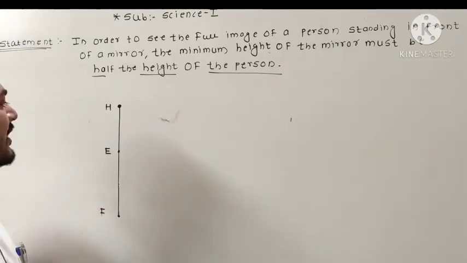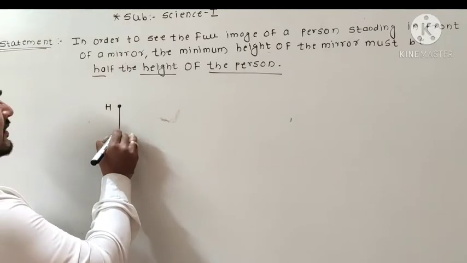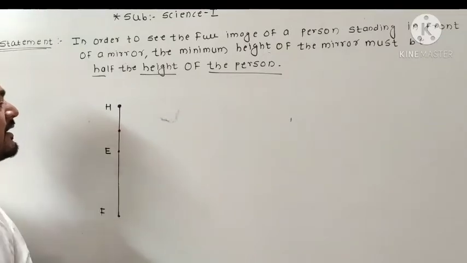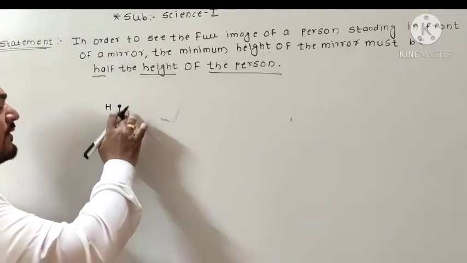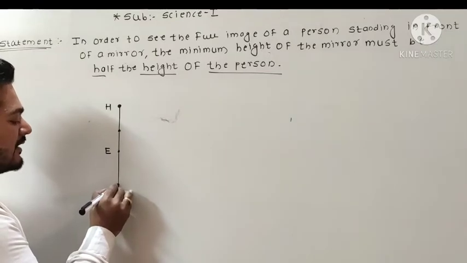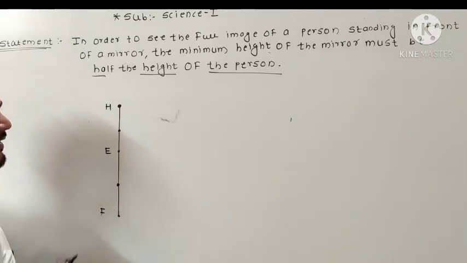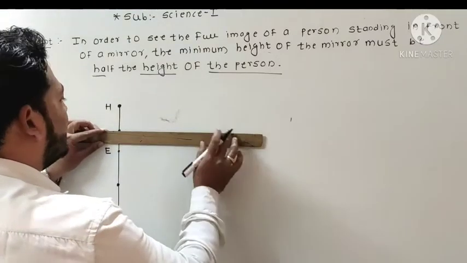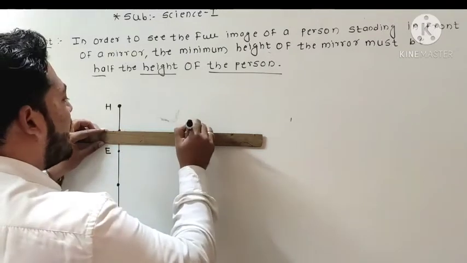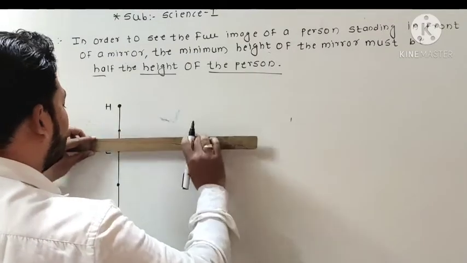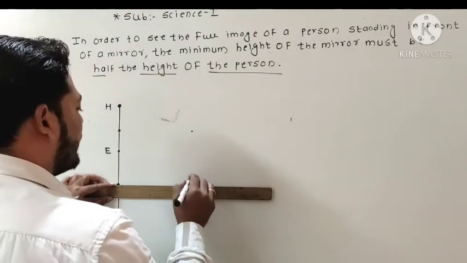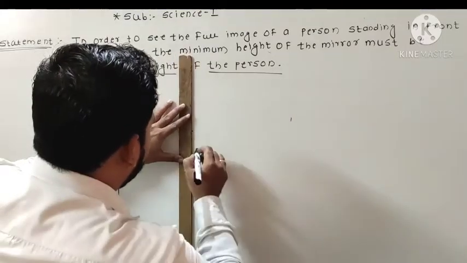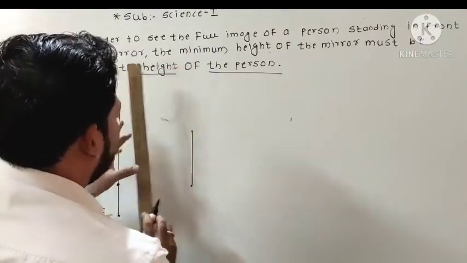Okay, now we take the half distance of HE, that is, we take the midpoint of HE, and another midpoint, that of EF. Okay, now we take another point, that is midpoint here. Now we take another point, that is here. Okay, now we draw this line, connecting those 2 points.